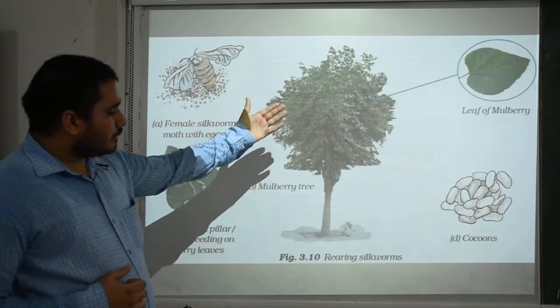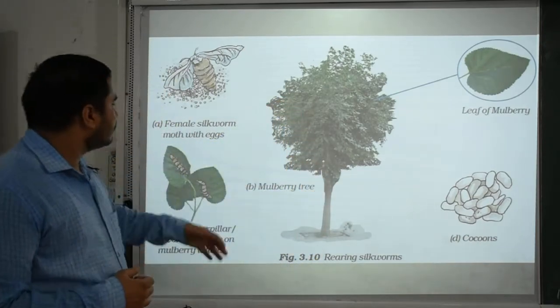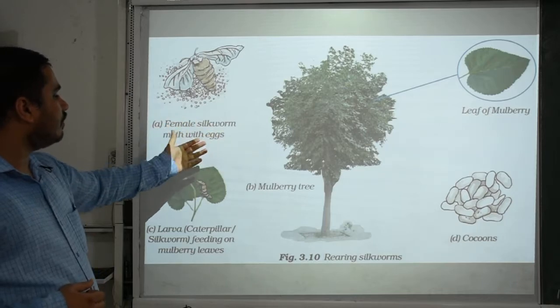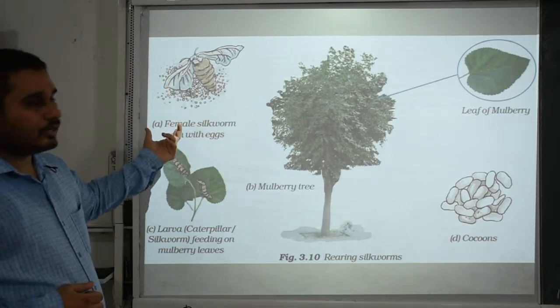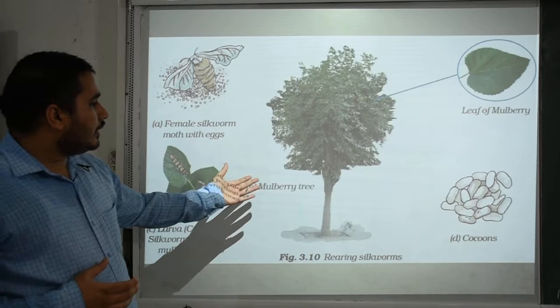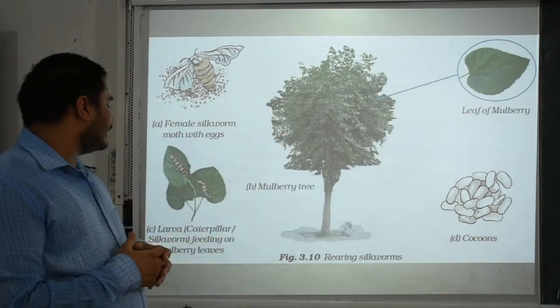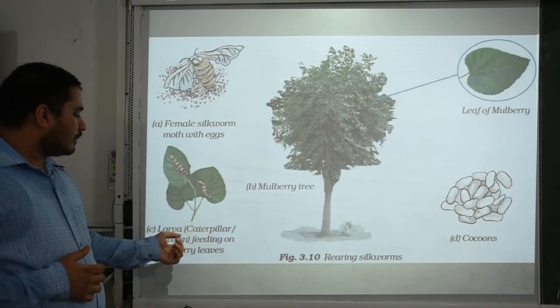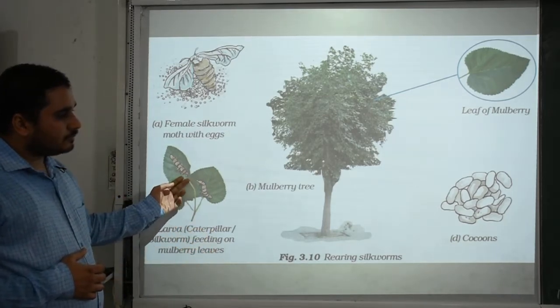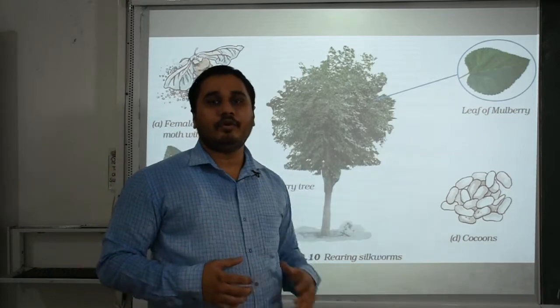Here you can see the mulberry trees, that is the rearing of silkworms. A is the female silk moth with eggs, the proper development of the egg. Then B is the leaf of a mulberry tree on which it will lay the eggs. Then the larva, the caterpillar or silkworm, feeding on mulberry leaves. Then after that they form the proper cocoon.